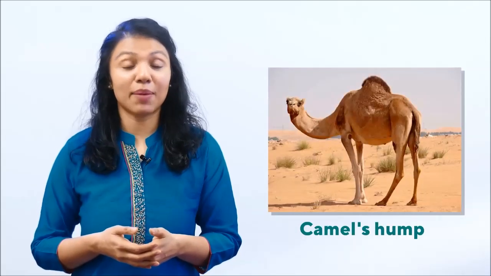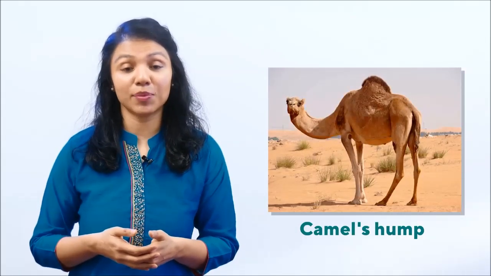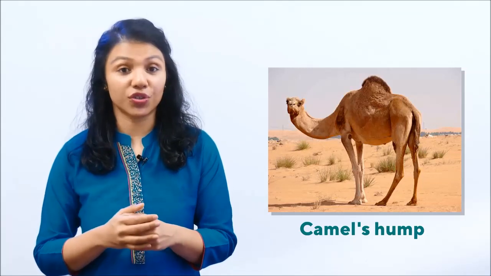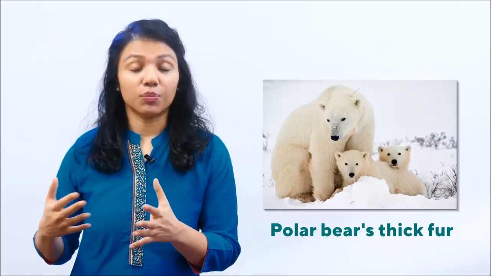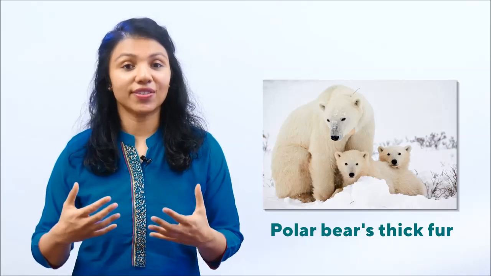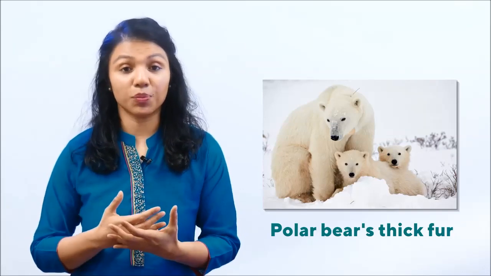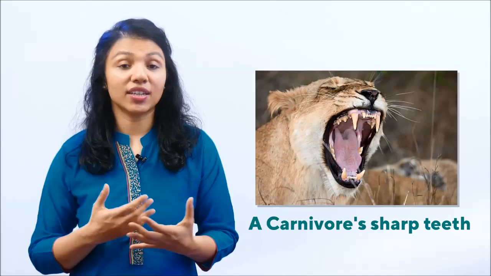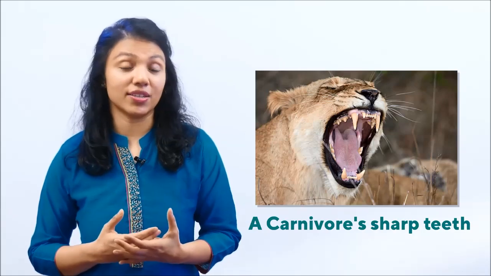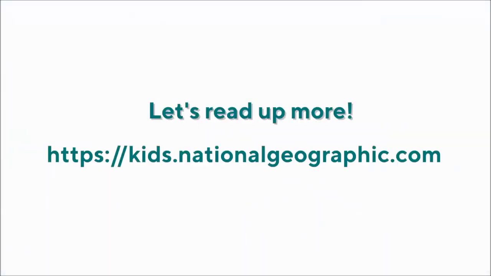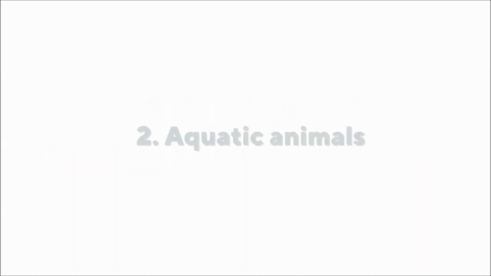A camel. A camel lives in a hot desert and it has an adaptation called a hump, which stores water and fat. Take a polar bear that lives in a very cold condition in the polar regions. It has very thick fur. Now that is an adaptation a polar bear has. Now let's look at a carnivore, a flesh-eating animal. They have very sharp teeth. Now that's an adaptation that is suiting to that animal. There is a lot of scope for research in this area. You can read up on books and articles or on the internet and find out more adaptations of terrestrial animals.